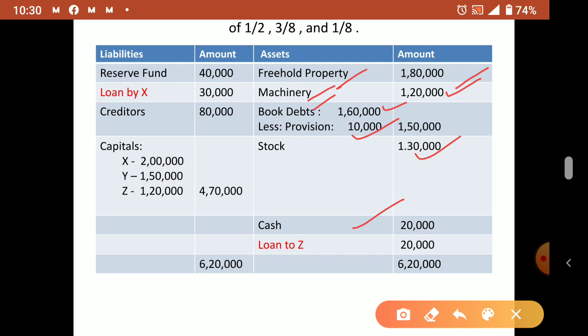Okay. Now loan to Z is there. Loan to Z will be transferred to the capital account. We'll charge it to Z's capital account, debit side. Okay. So these are the items.